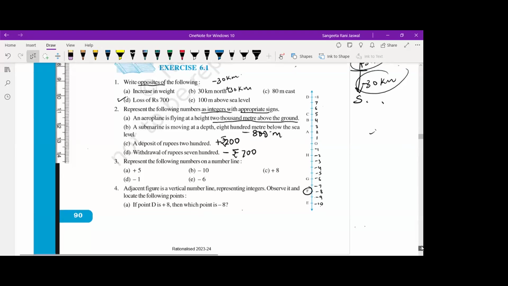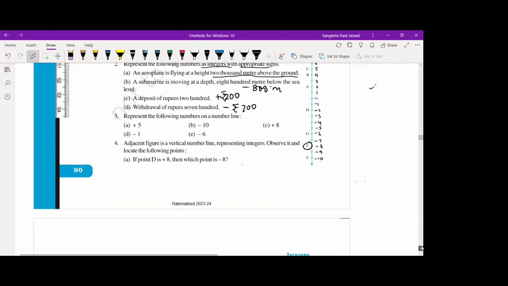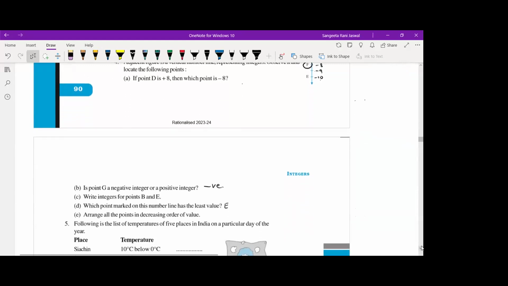Let me scroll a little more down. Okay. Now see the next one. Is point G a negative integer or a positive integer?